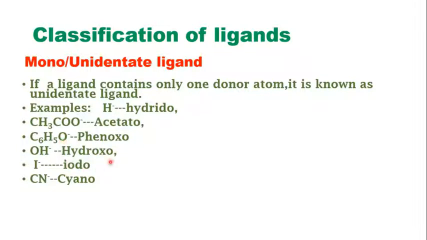In hydroxo, O is going to bind with the central metal. Then in cyano, the nitrogen center is going to bind with the central metal. So only one donor atom is going to donate its pair of electrons. That's why those kinds of ligands are termed monodentate or unidentate ligands.